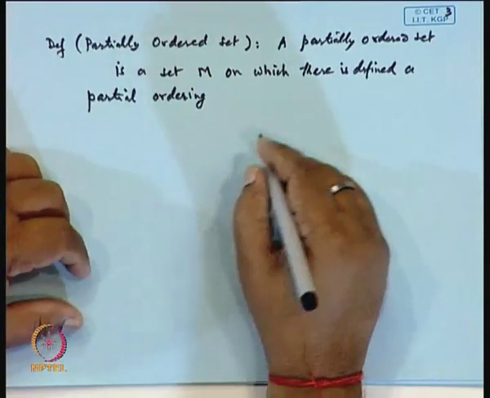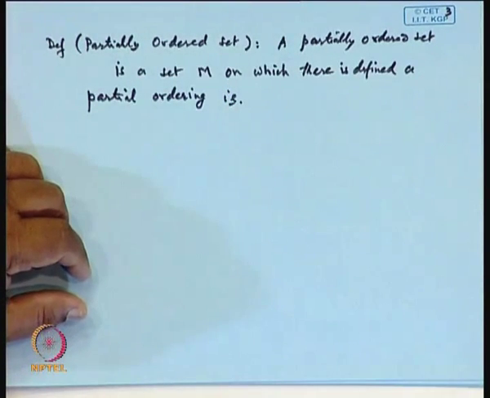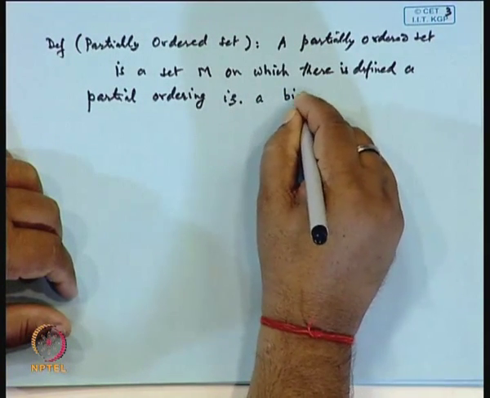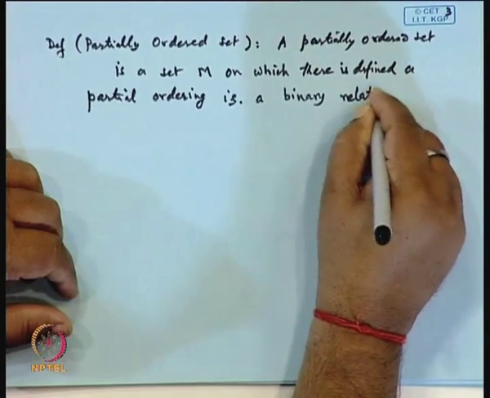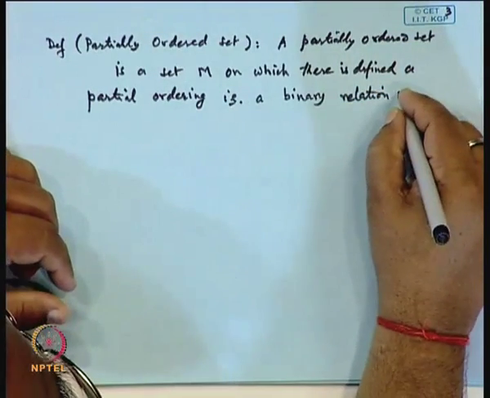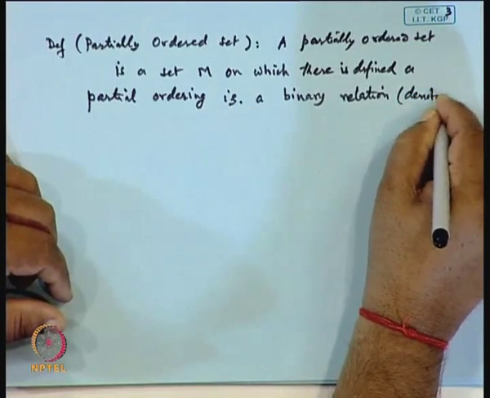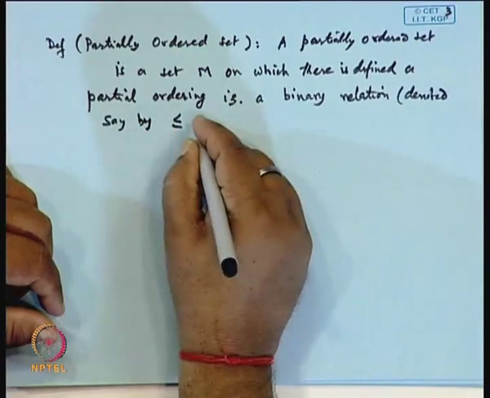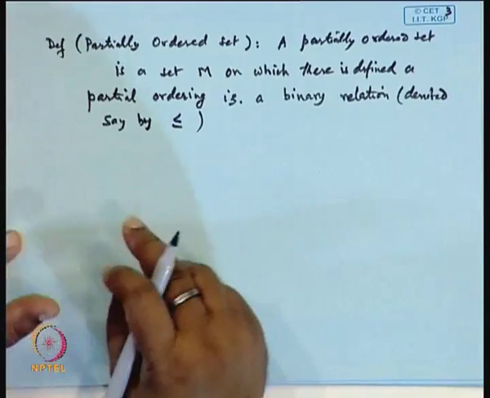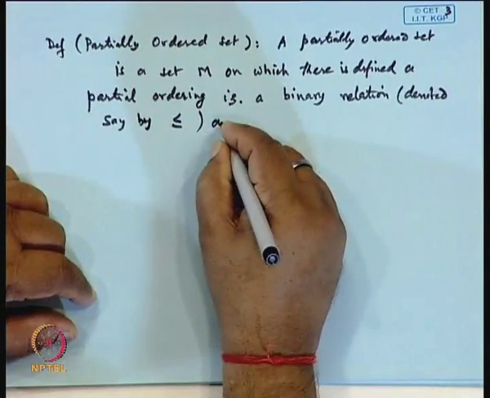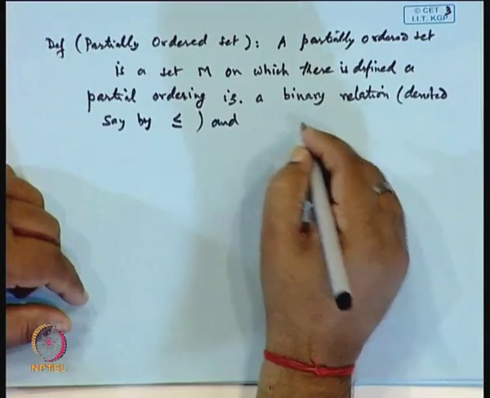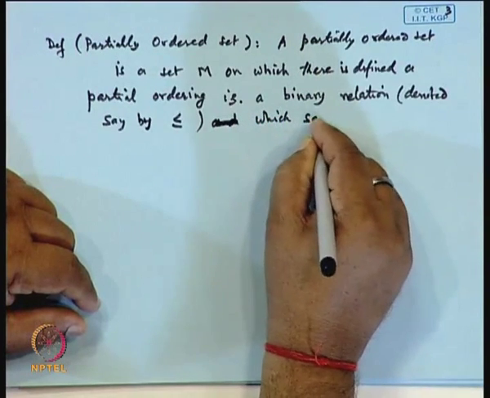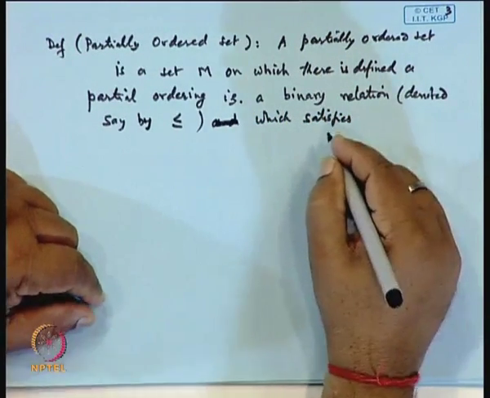What is the partial ordering? It is a binary relation, denoted say by this sign, which is a notation for the relation, and which satisfies the following conditions.